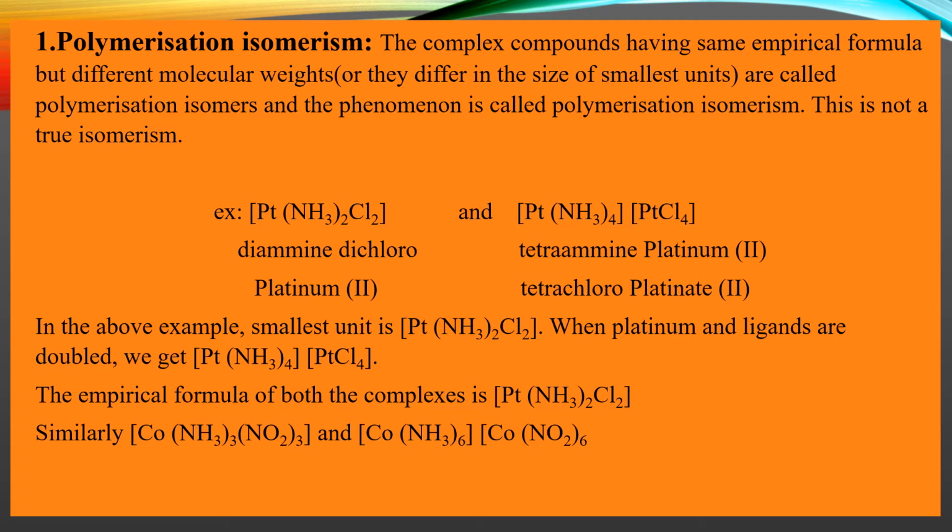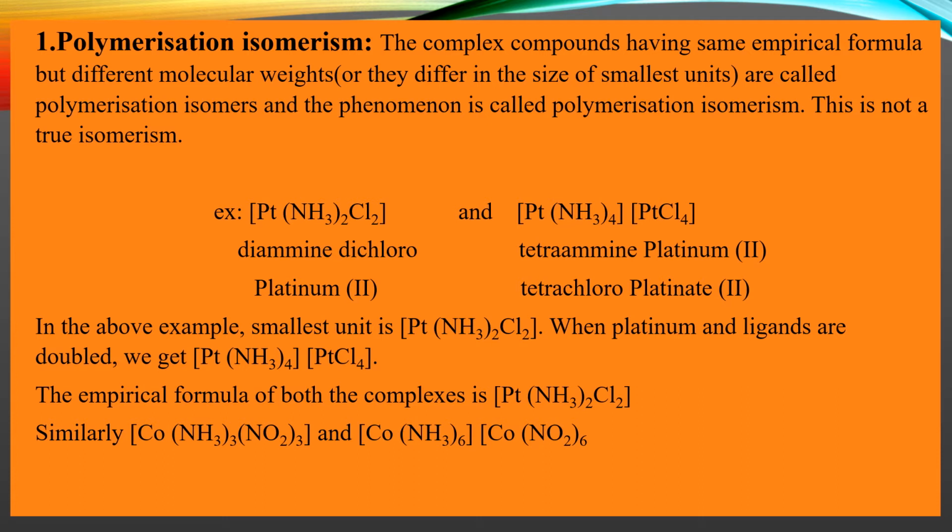Here we can also say they differ in the size of smallest units. The complex compounds which have the same empirical formula but differ in the size of smallest units are called polymerization isomers, and the phenomenon is called polymerization isomerism.